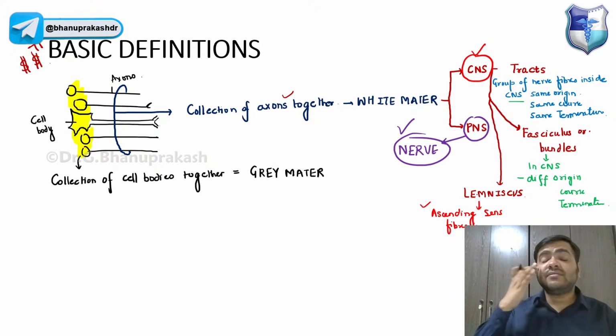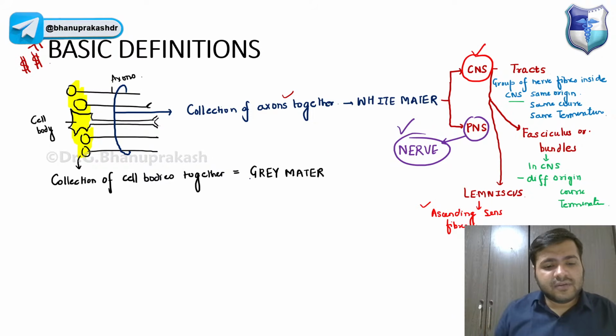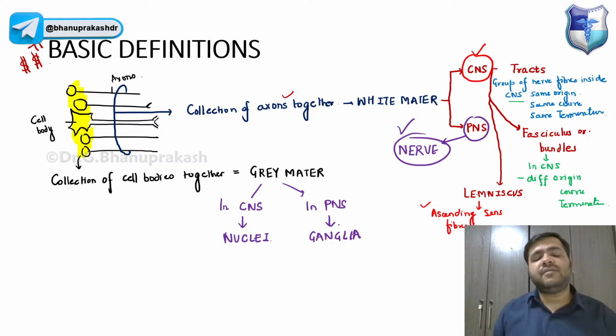Now, guys, let us talk about the gray matter, and you already know the definition. It is a collection of nerve cell bodies. In the CNS, it is called nuclei, and in the peripheral nervous system, it is called ganglia. So we have the sensory ganglion of the cranial nerves, the dorsal root ganglion. That is when we talk about the PNS.